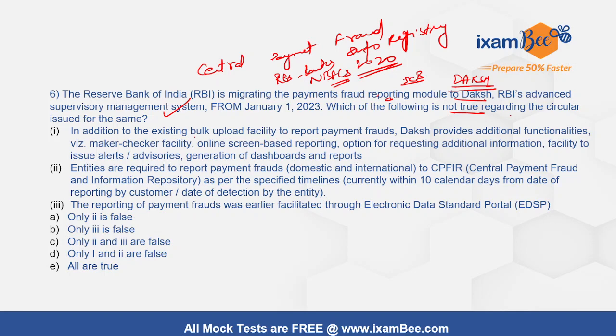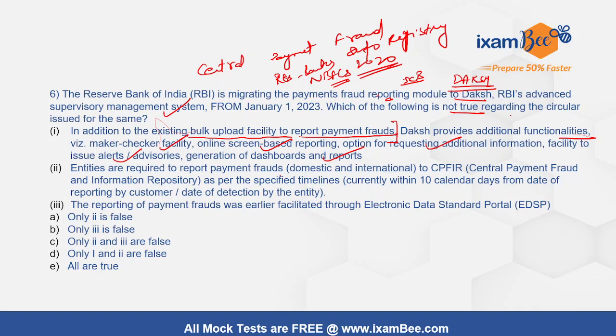So in addition to existing bulk upload facility to report payment frauds, because the earlier portal had only this facility of bulk upload, Daksh provides additional functionalities like maker checker facility, online screen based reporting option for requesting additional information, facility to issue alerts, and generation of dashboard and reports.